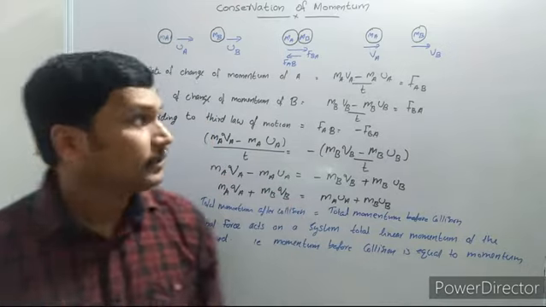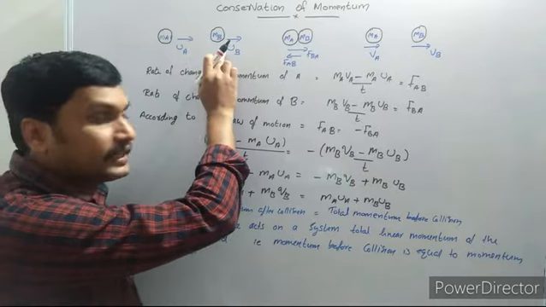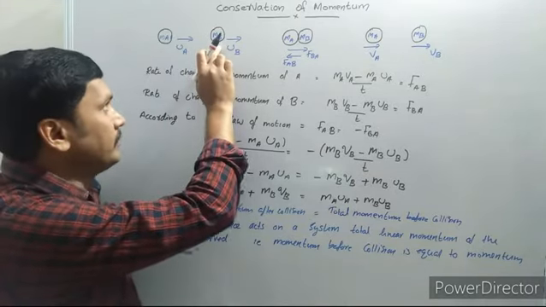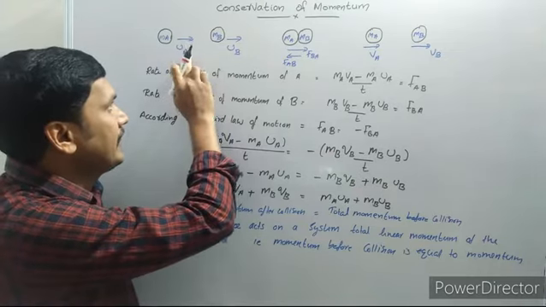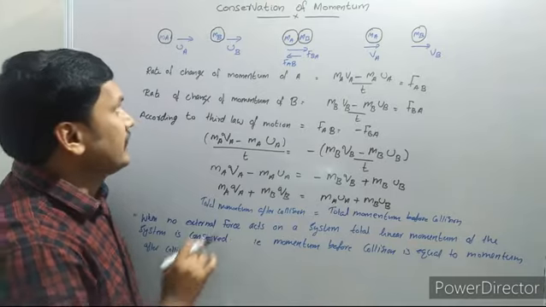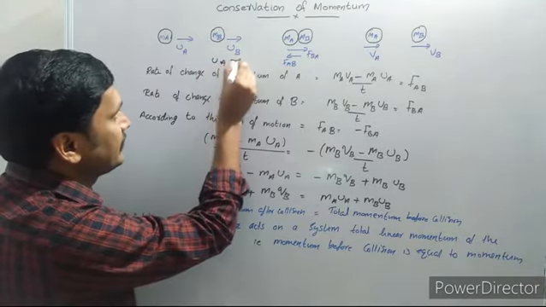Here we have two bodies A and B. Say their masses are ma and mb. They are moving with velocities ua and ub along a straight line. Say ua is greater than ub.